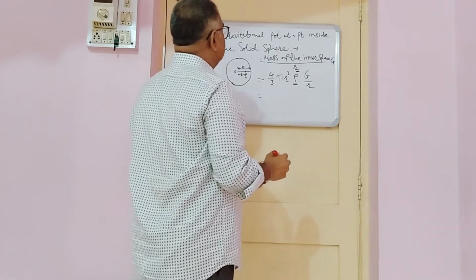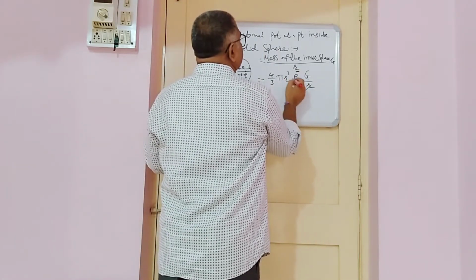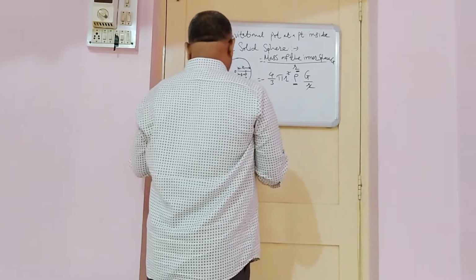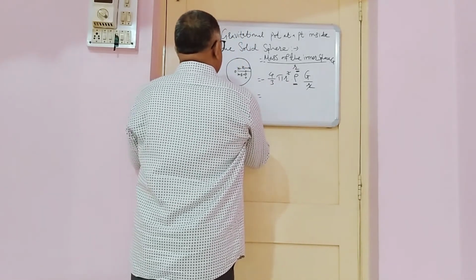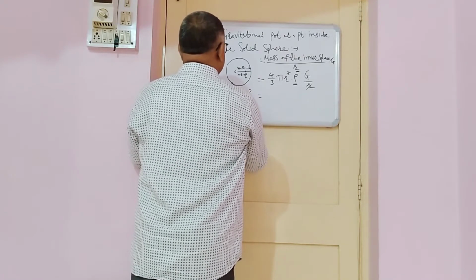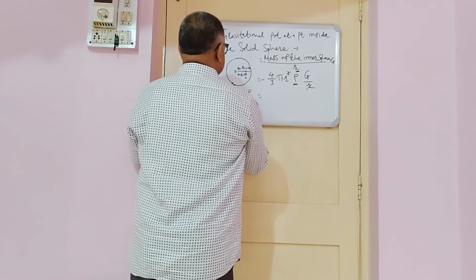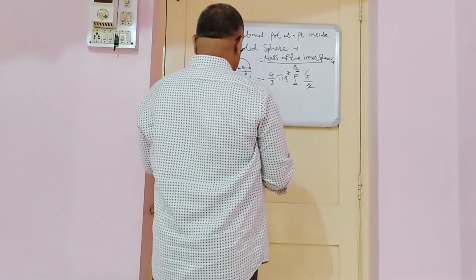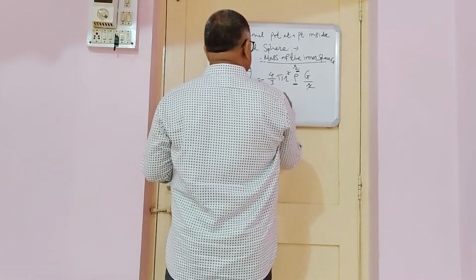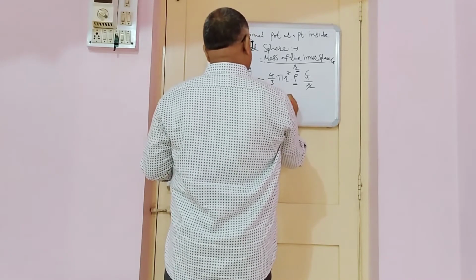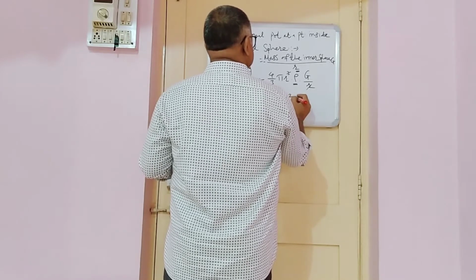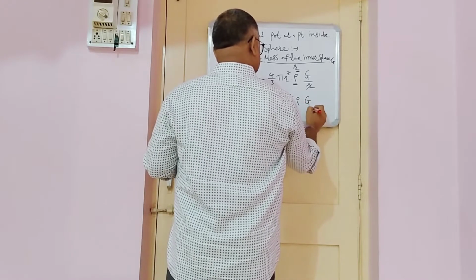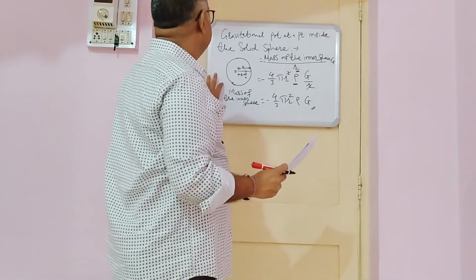By simplifying, the r cube cancels with the r, and therefore the mass of the inner sphere gives the potential minus 4 by 3 pi r square rho into G. This is the potential due to the inner sphere.